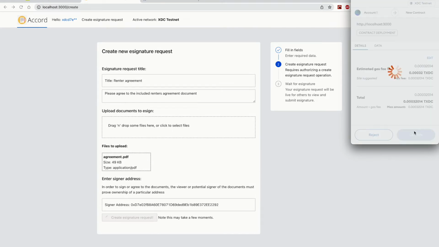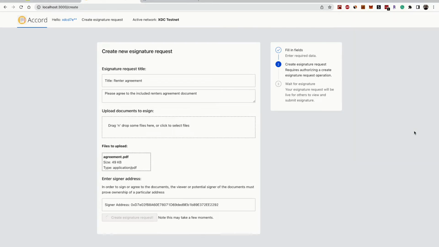I go ahead and deploy a contract to the XDC network that represents the request. And what happens behind the scenes is an IPFS record with the document, as well as some of the metadata for the request, is also being created at the same time. Let's just give this a few moments.